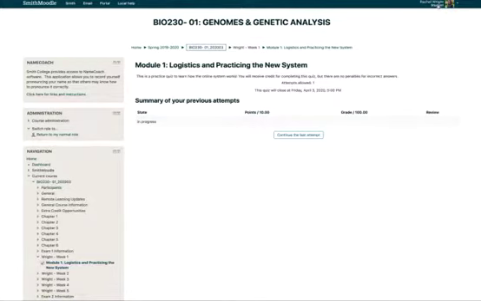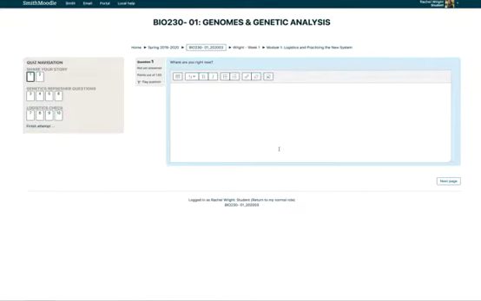And right now I'm in student view, so this should look as much as possible like it's going to look when you see it. You can see that I had already clicked on this quiz once, so it says that I'm in progress. So I'm going to continue from the last attempt. And this is what the quiz is going to look like. So over here on the side we have quiz navigation. And you can see that there are 10 questions total, and they're broken up into 3 sections. There's 2 questions that I just want you to share your story. We have 4 genetics refresher questions, and then we have 4 logistics check.